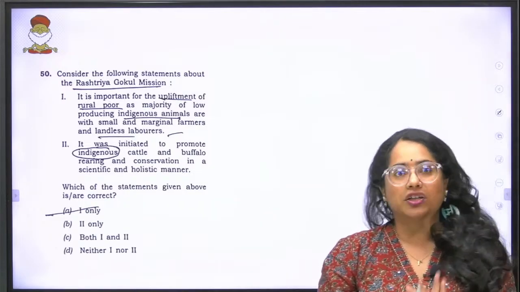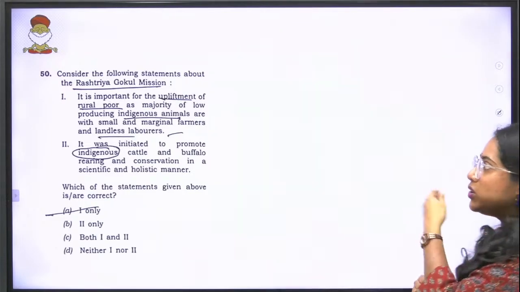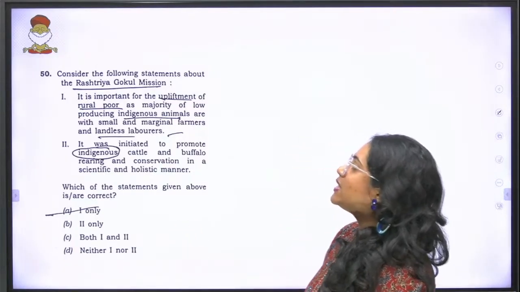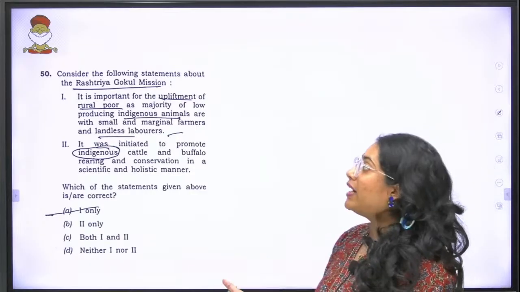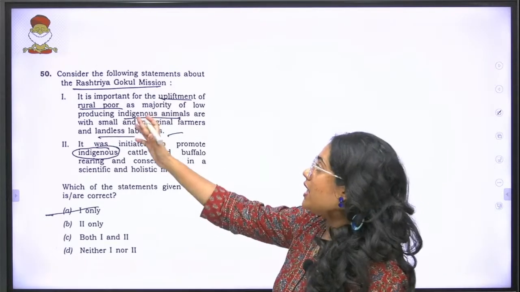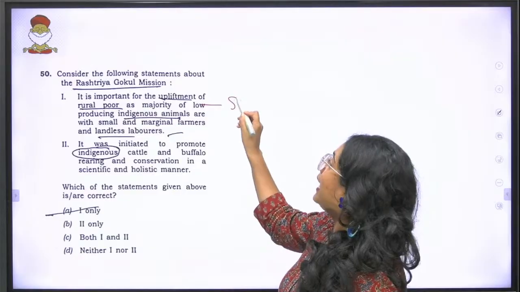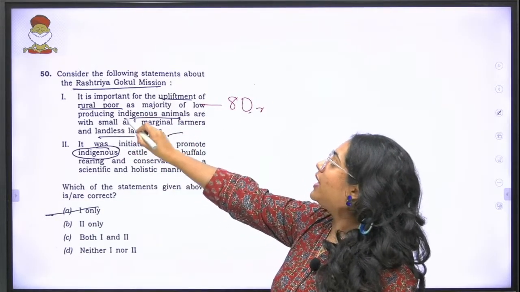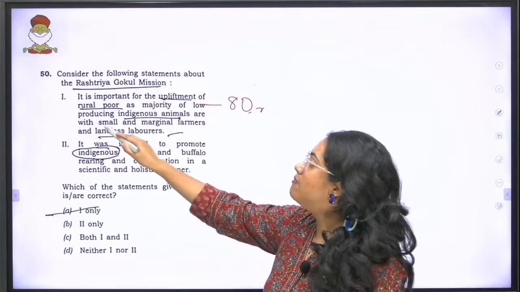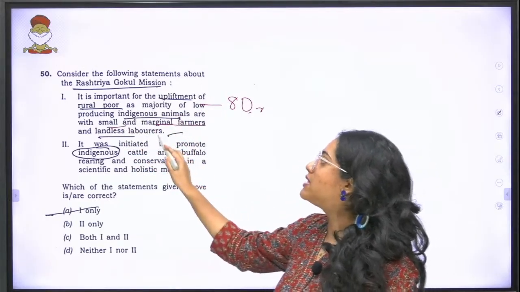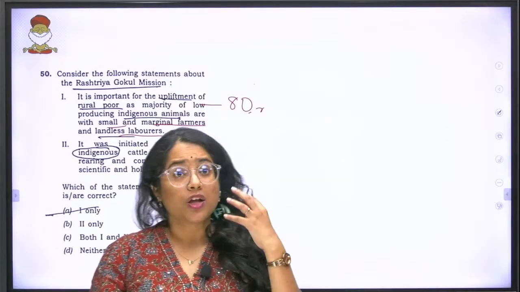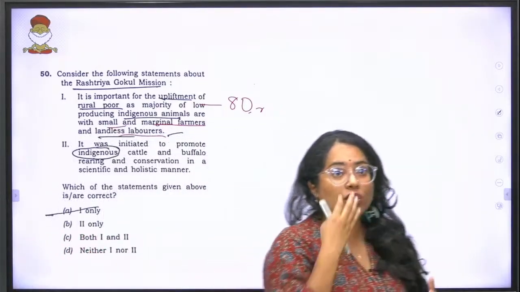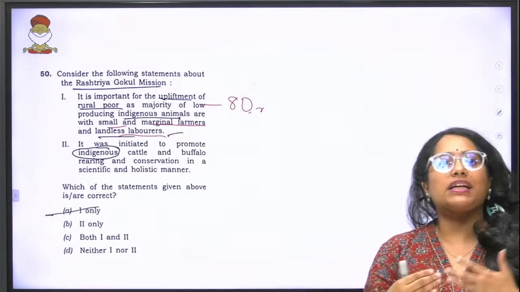This is the idea of Rashtriya Gokul mission. So with that in mind, let's look at the question. Consider the following statements about Rashtriya Gokul mission. It is important for the upliftment of rural poor, as almost 80% of your low producing indigenous animals are with small and marginal farmers and landless laborers. So if you have a scheme to uplift them, it has to focus on improving the indigenous breeds that these people have.